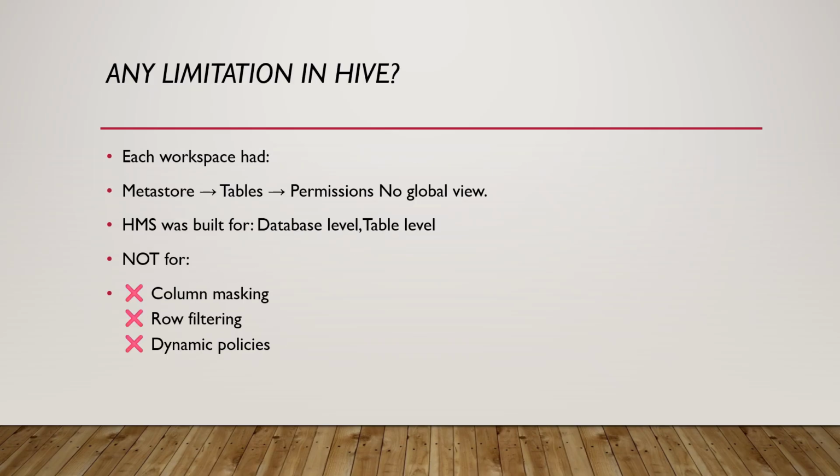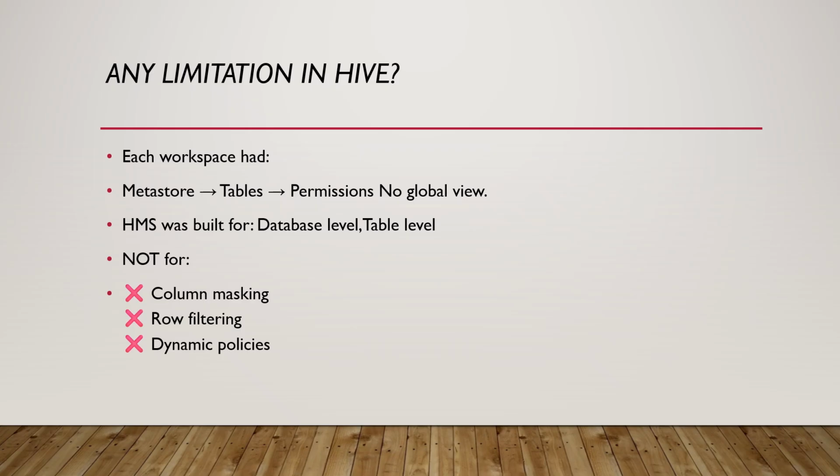Hive Metastore. So any limitations in Hive? Yes, we do have limitations. So that's why they have introduced the Unity Catalog. Earlier each workspace had a Metastore. There we were storing the tables, but there were no permissions. So anybody can access data. That's why Unity Catalog. Now we can provide the security. As I said, we have role-based access control, right? By using this, we can provide the permissions, row level, column level, and we also have masking. So what does masking mean?